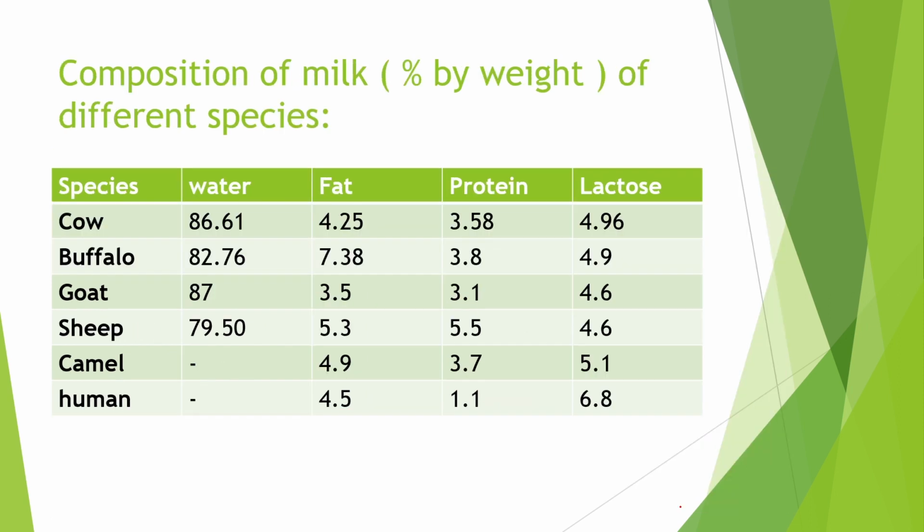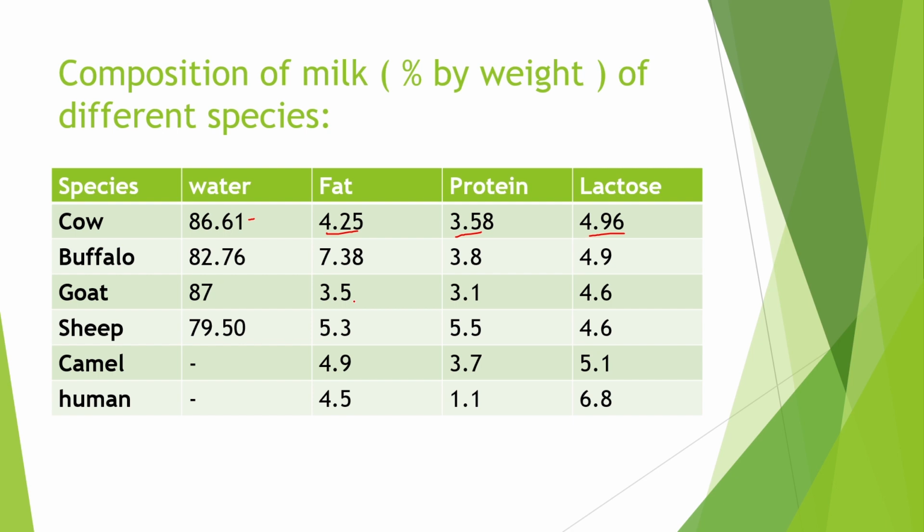Next table is about composition of milk, percent by weight, of different species. In cow, water content is 86.61%, fat is around 4.25%, protein is around 3.58% and the lactose is around 4.96%. In buffalo, the water content is 82.76%, fat content is 7.38%, protein content is 3.8% and lactose is 4.9%.